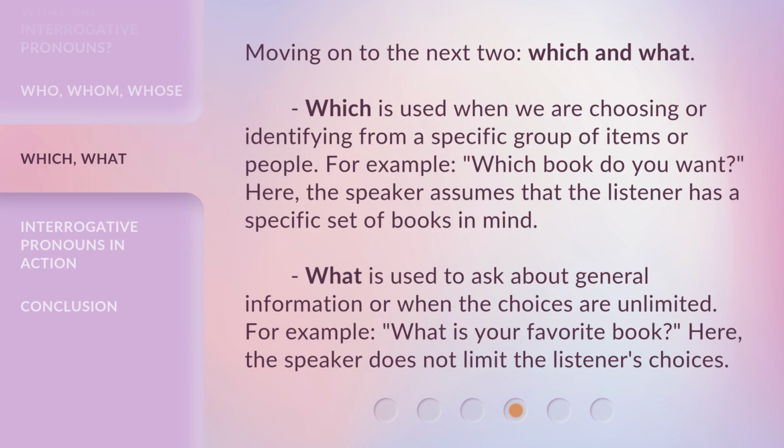Moving on to the next two: which and what. Which is used when we are choosing or identifying from a specific group of items or people. For example, which book do you want? Here, the speaker assumes that the listener has a specific set of books in mind.